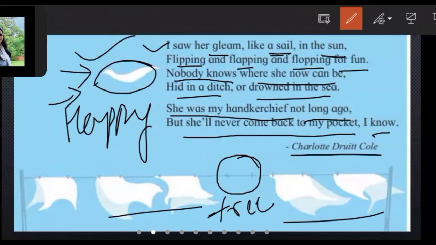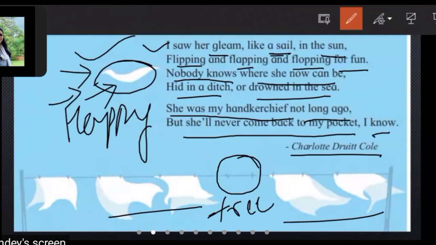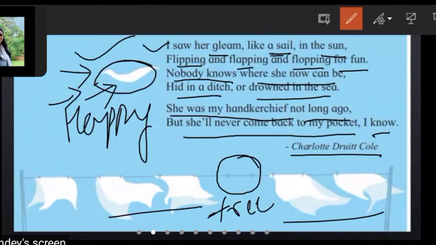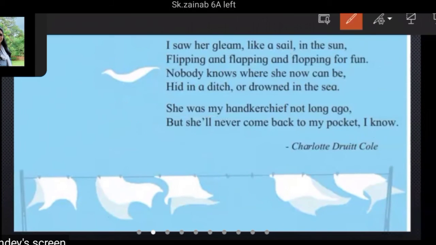Means the poetess only knows that this mischievous cloth was so happy to fly away that she never came back. So here is the story of the one handkerchief which the poetess is telling us. But she is comparing this handkerchief or cloth with living things.